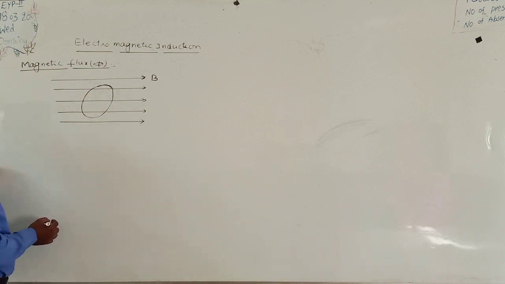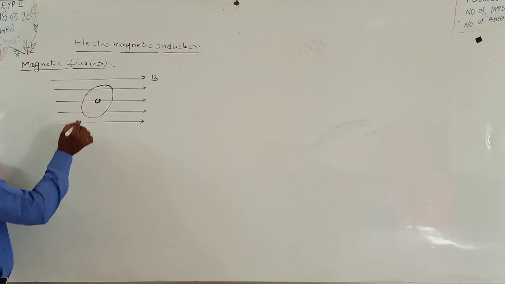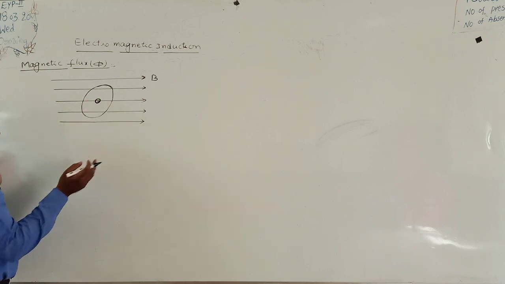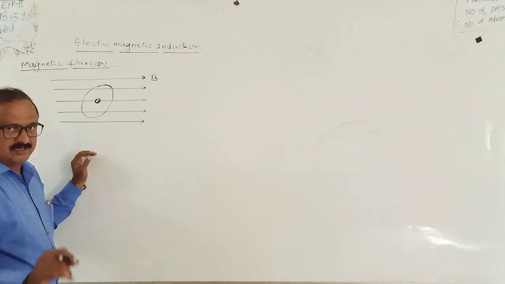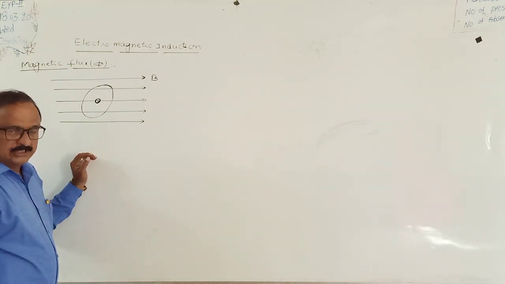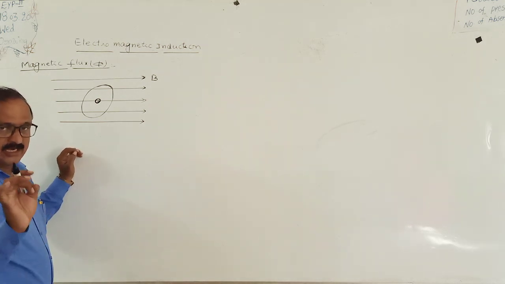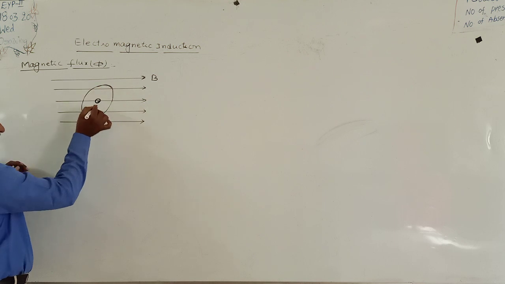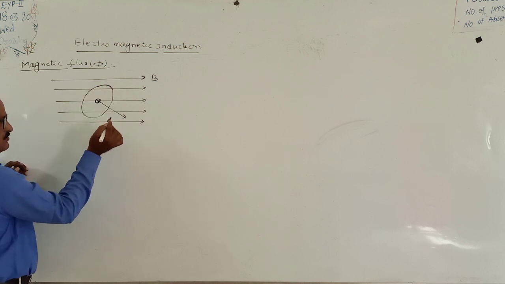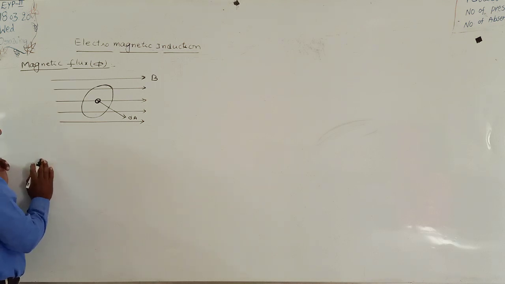Again, let us imagine a small area on the given body. This is equal to a small area. Small area is represented by dA. Small areas are considered as vectors. What is the direction of the area vector always? It is always along the normal drawn to the plane. Suppose here we draw the normal to the plane. This gives the area vector dA.